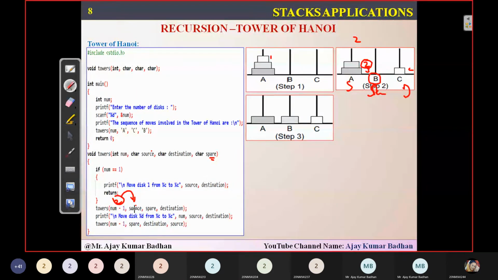You got it here? This is your first disk, this is second, third. Now what do I have to do? Now simply move this from source to destination. So source to destination, I'll be moving it. Whatever the number I have, I'm simply trying to move. This A is there, and I need to move it to the destination. That is what I'm doing here. Now if you see tower n minus 1, 2 minus 1 is how much? 1.